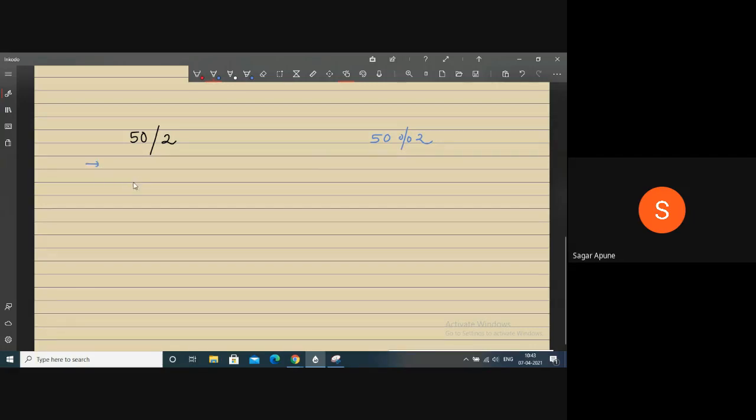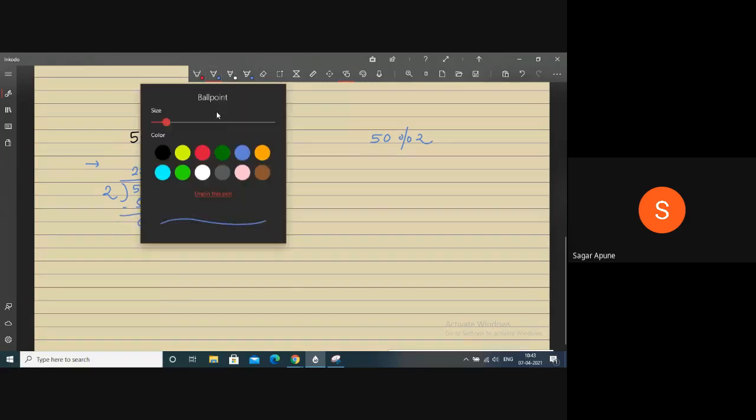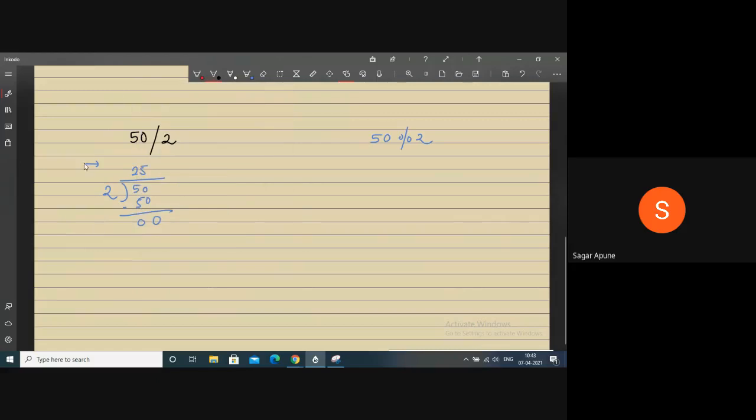50 mod 2 means what? Divide 50 by 2. Sorry, 50 divided by 2. So 25, 50, 0, 0. So the answer of the first expression, which is division, is 25.